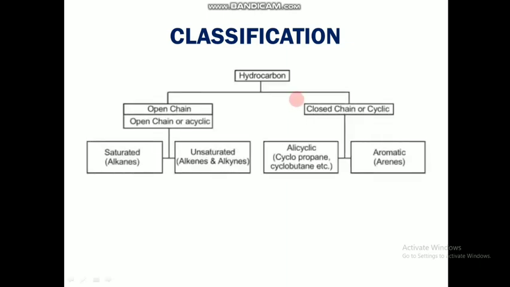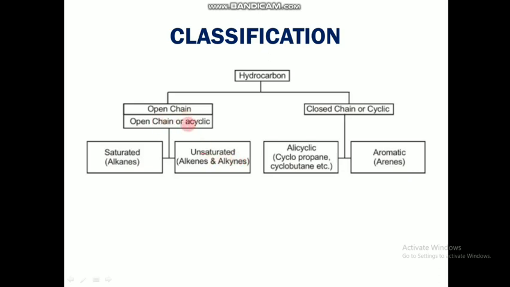First, hydrocarbons are classified into two: open chain hydrocarbons and closed chain hydrocarbons. Open chain, from the name you can understand, are long chains. They are not cyclic ones. Closed chains are just the opposite of that, because here we can see ring type hydrocarbons. When we see examples, you will be clear about it.